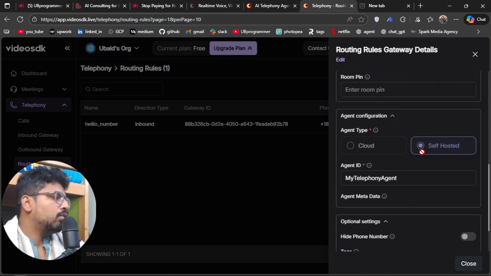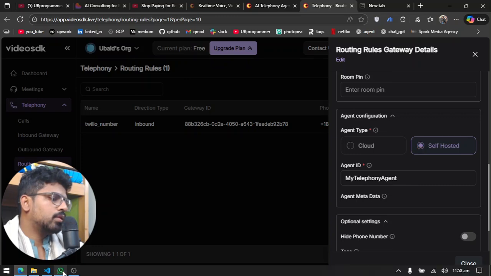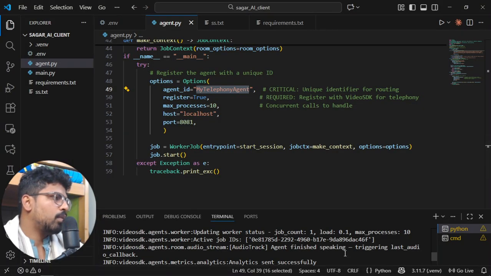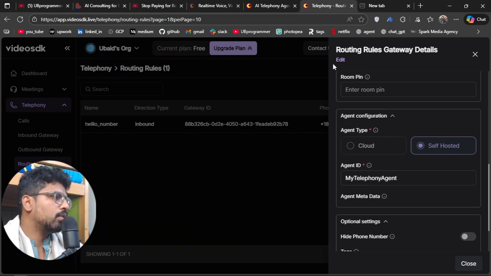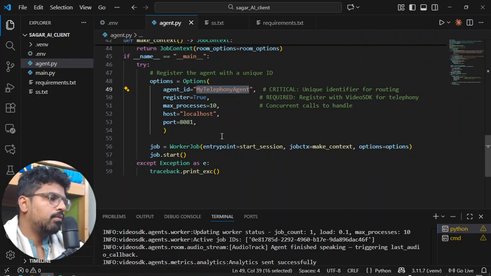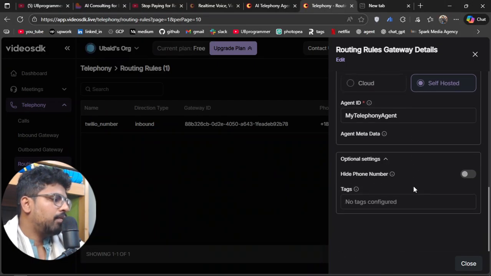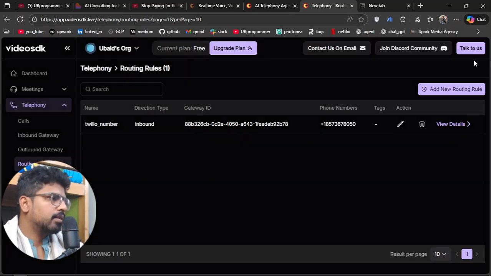Now you are using it as self-hosted because this is my personal machine, and I can obviously use it on a cloud. So that is me, not the cloud version of video SDK. Now here I have to use the agent ID, and that has to match exactly with what you have written here, right? So that will be there, and yes, that's pretty much it.